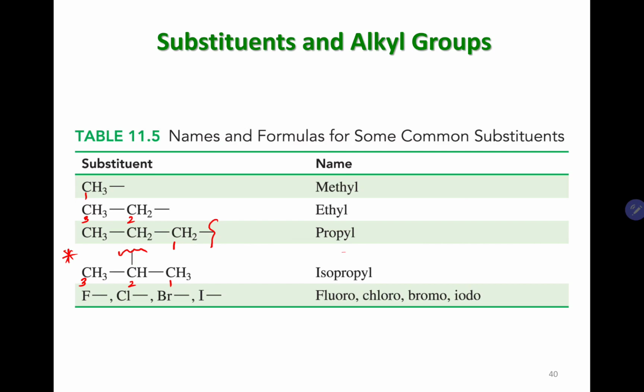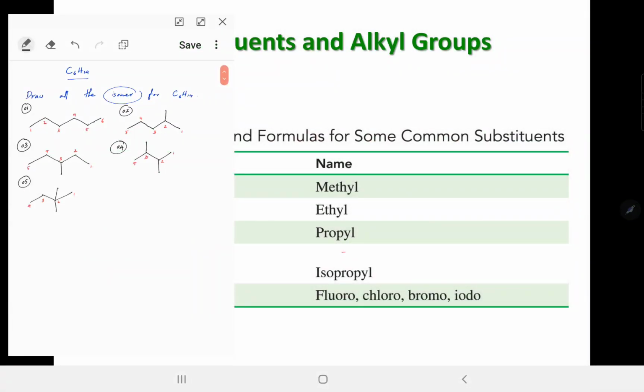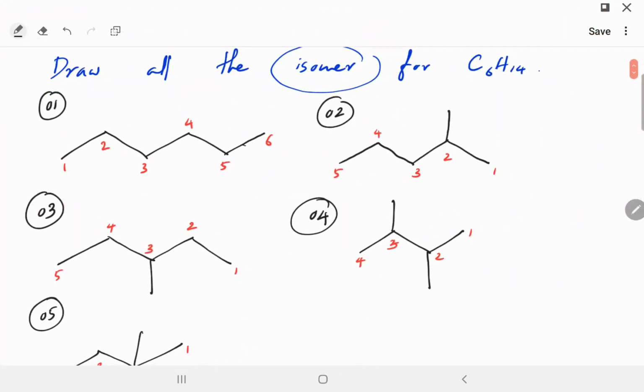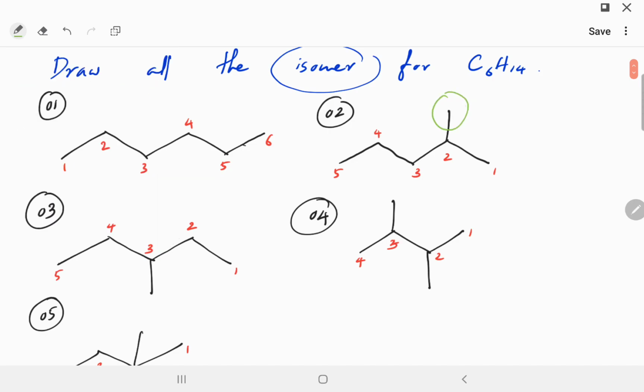Let's get back to our writing pad and try to identify the substituents that we had. In the first one, it's a straight chain, so everything is in a continuous chain and you don't have any substituents. In the second and the third one, we have a methyl substituent.